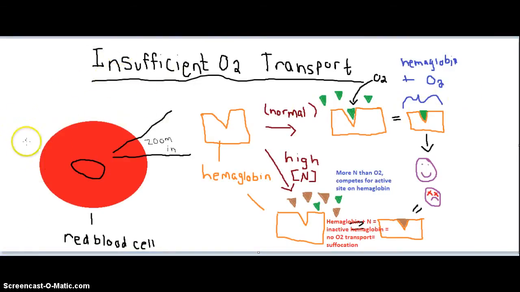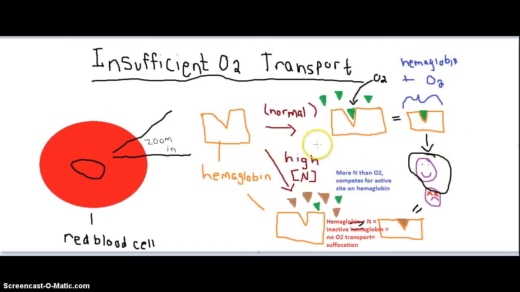We have a red blood cell right here, and if we zoom in, it has lots of hemoglobin within it to help transport oxygen. In a normal scenario where there is lots of oxygen present, oxygen will bind to the active site within this hemoglobin. When this binding happens, the person is able to breathe and they are very happy.